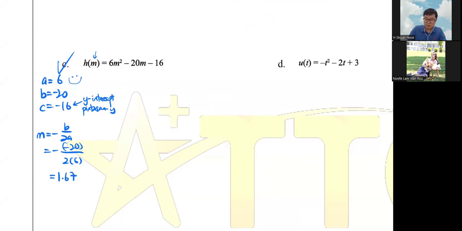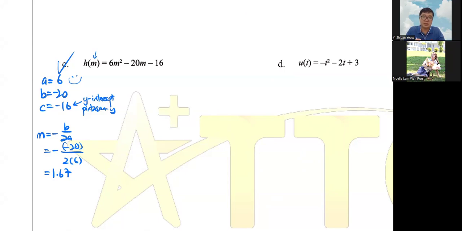As I mentioned, this one will be tricky. Why do I put it in decimal places? Because you are sketching. 20 divided by 12 you get 5 over 3. Technically, it's easier for you to look at 1.67, so you know it is between 1 and 2.